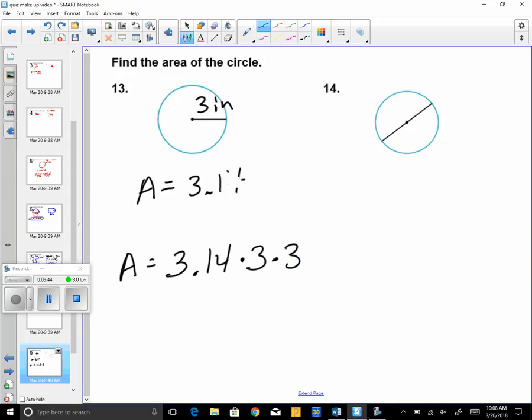14, I gave you a diameter of 5 centimeters. So write that down and then find the radius first by doing something you did way back on number 1. Do that first, find the radius, and then do the same thing I did over here. All right, enough hints on that one. Figure that out. Pause the video if I'm going too fast.